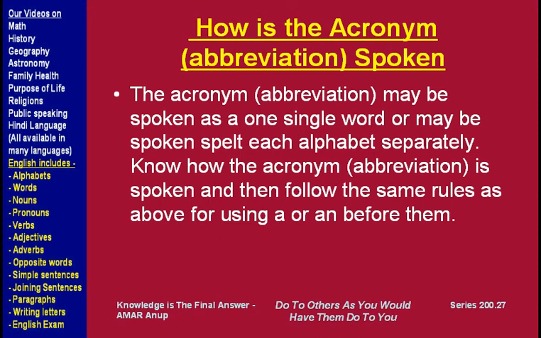We use the first alphabet from each word and make it an acronym, and I will show you examples of that. Some acronyms are spoken as a single word, and in some acronyms or abbreviations each alphabet is spoken separately.